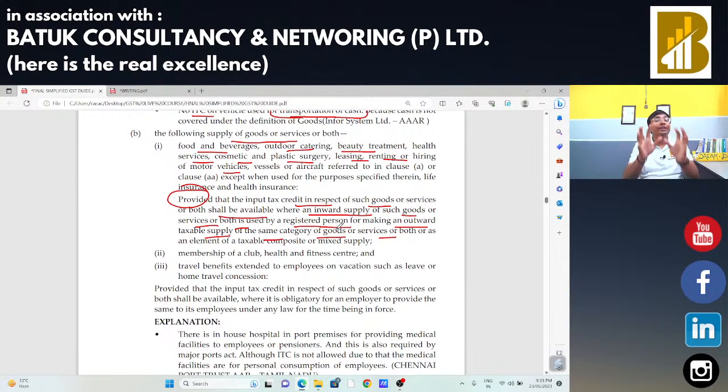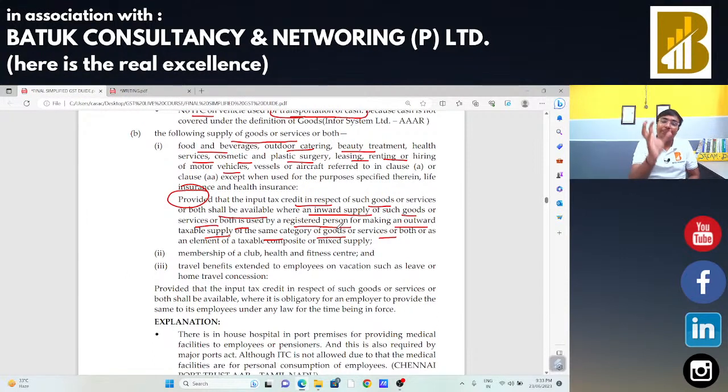That means for beauty treatment, suppose there is a product and you are going to sell that particular product to any person, in that case input tax credit is allowed. That means whatever you are getting as an inward supply and you are going to supply the same as your outward supply, in that case input tax credit is allowed. If you are going to do any modification, in that case input tax credit is not allowed.